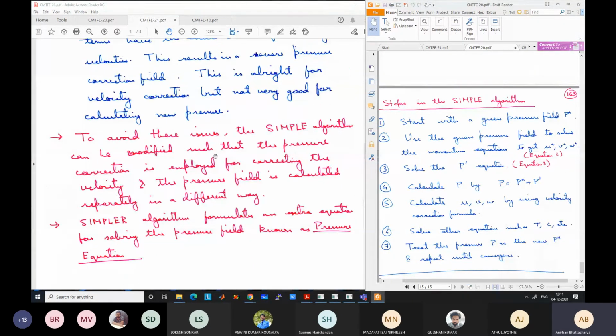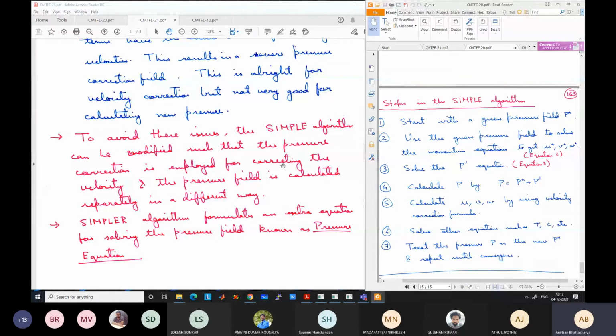So with this modification, one new algorithm is developed where we develop a pressure equation. In addition to the pressure correction equation, by using the same continuity equation, we develop an additional equation which is called the pressure equation. The algorithm is modified, and we will discuss towards the later part of today's class how it is modified. The algorithm is modified to calculate the pressure directly using this pressure equation, not using pressure correction. This new algorithm is known as the SIMPLER algorithm, or SIMPLE Revised.